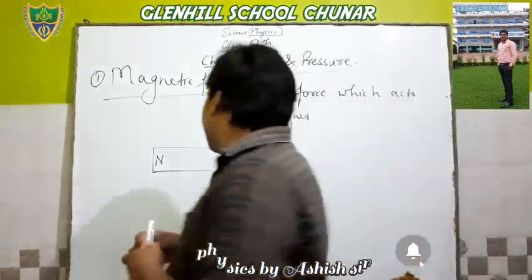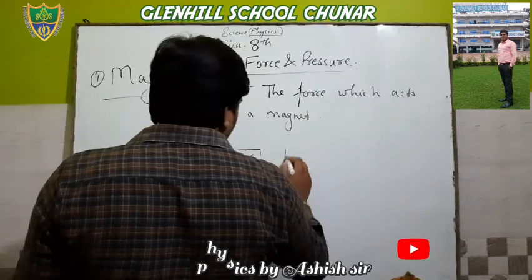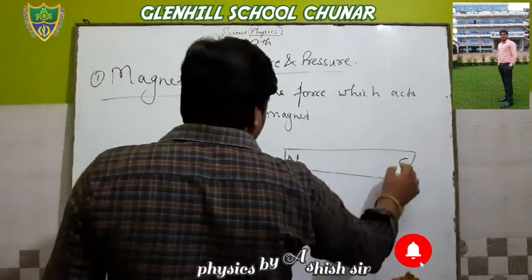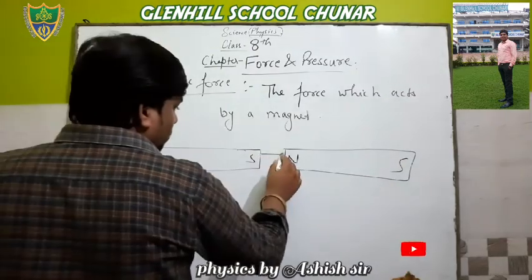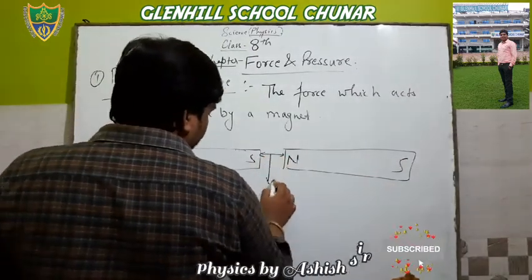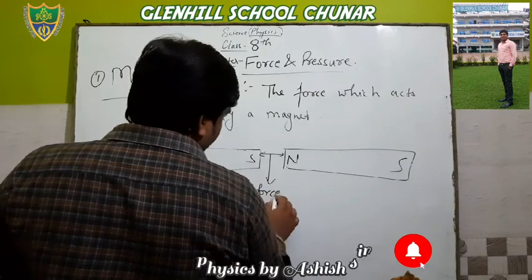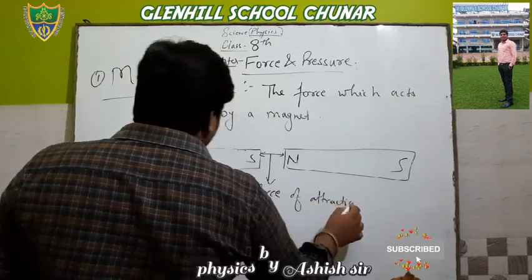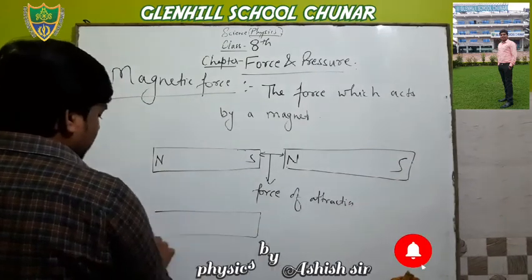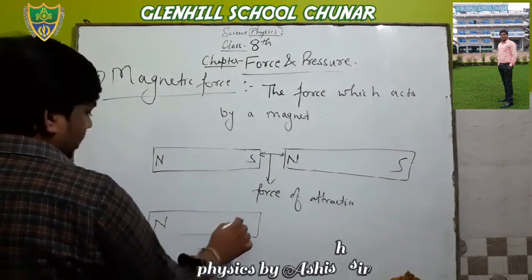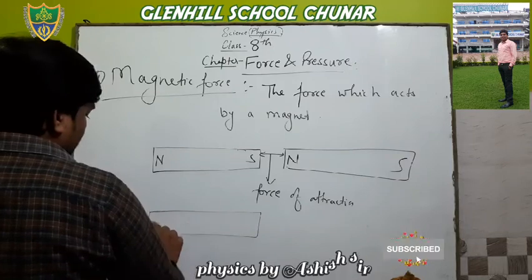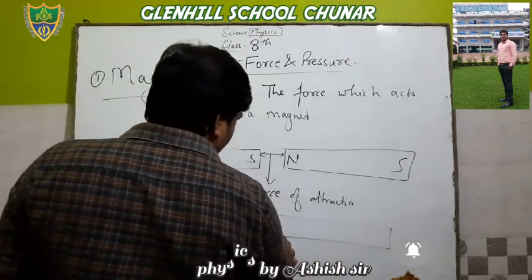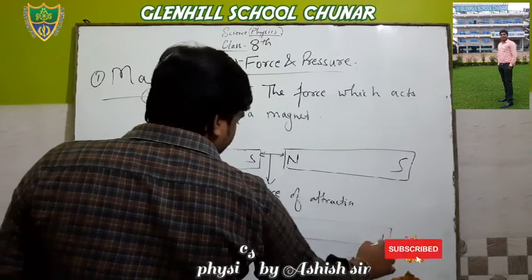Simply write it. Suppose there is another magnet, and this is the north pole, this is the south pole. So between this south and north there is a force of attraction. And suppose another magnet is there, one is north, second is south, and the other magnet is south and north.